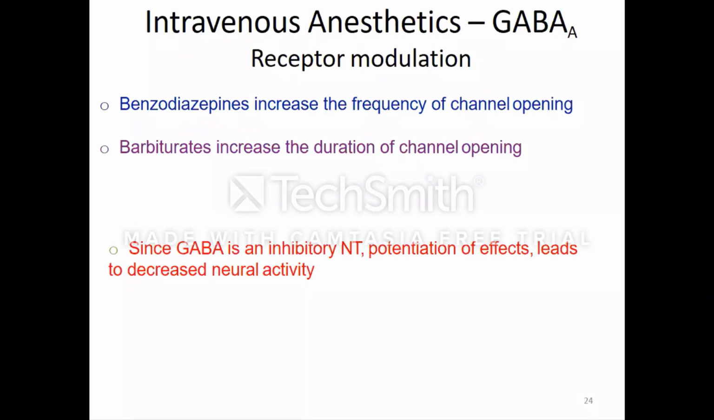Whereas barbiturates will open the chloride ion channel not very frequently, maybe once or twice, but they will keep the chloride ion channel open for a longer period. If the chloride ion channel remains open for a longer period, there is prolonged hyperpolarization, and that is the reason the membrane potential will come down and there will be decreased activity of the neuron, and that will exert the CNS depressant effect.